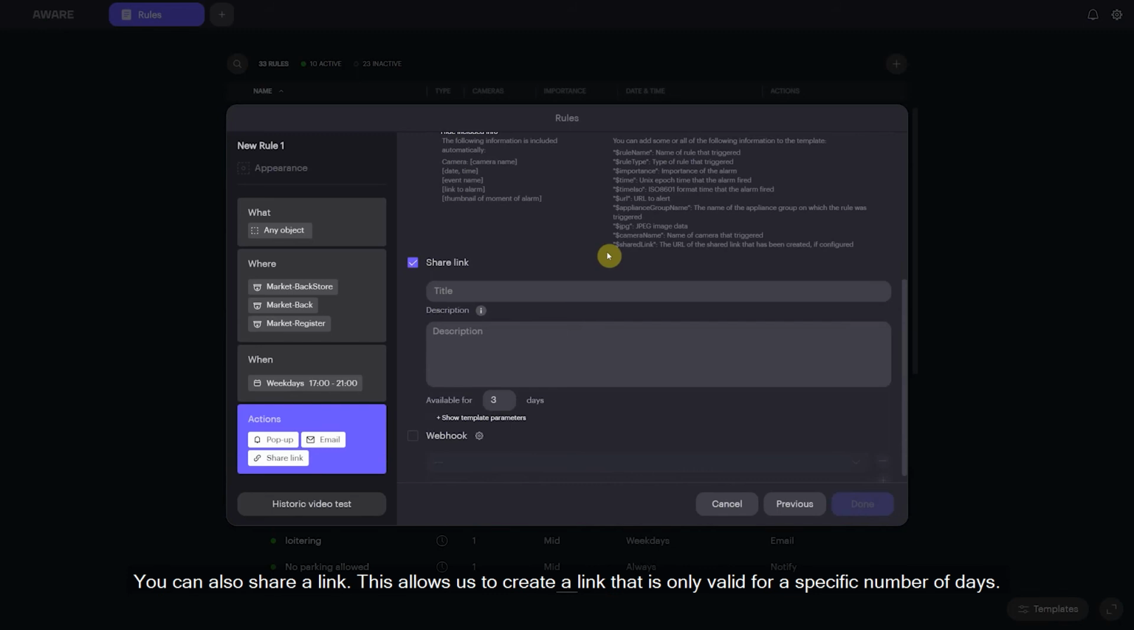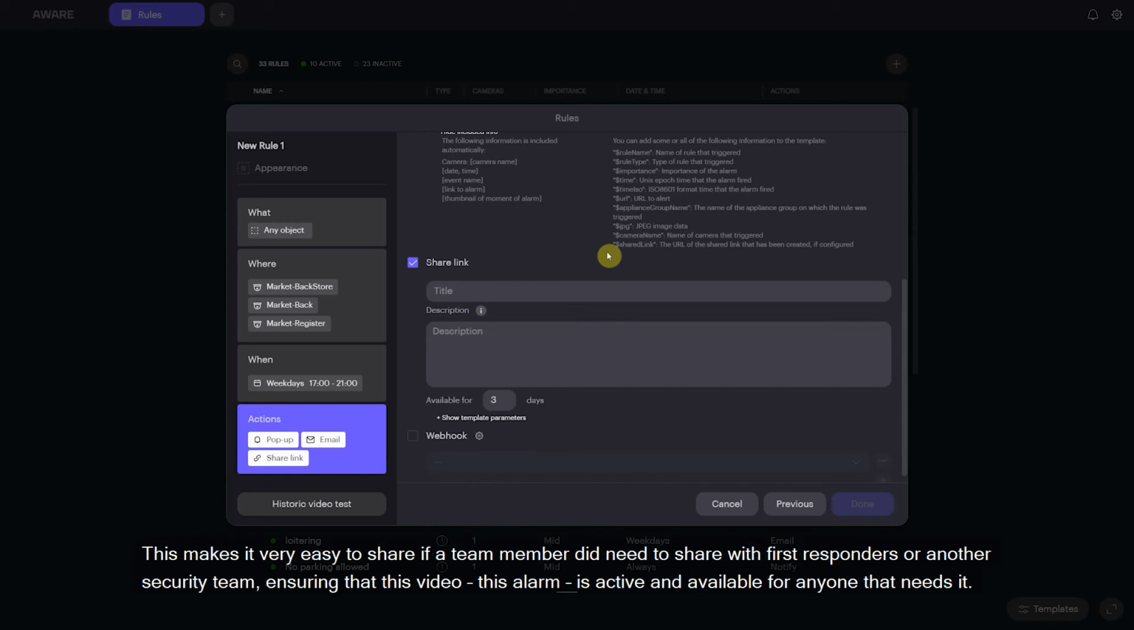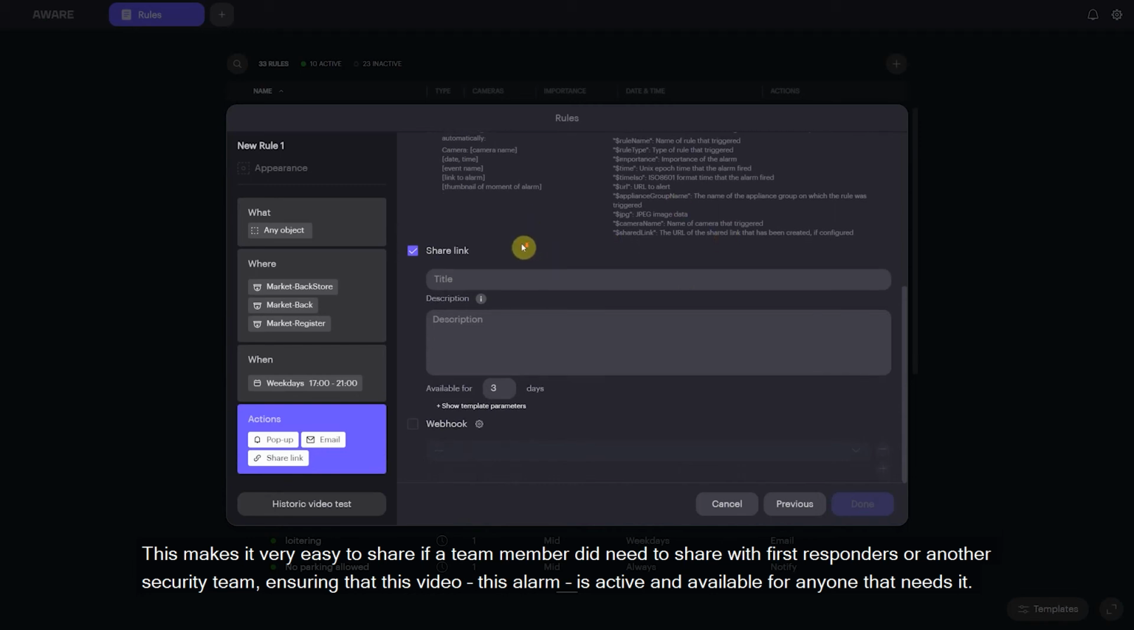We can also share a link. This allows us to create a link that is valid for only a specific number of days. That makes it very easy to share if a team did need to send this to first responders or another security team. It ensures that this alarm is active and available for anyone that needs it.